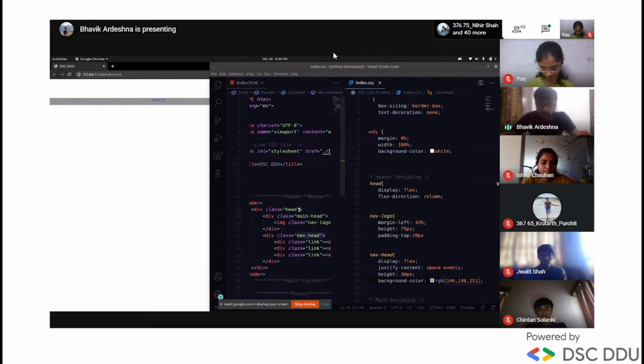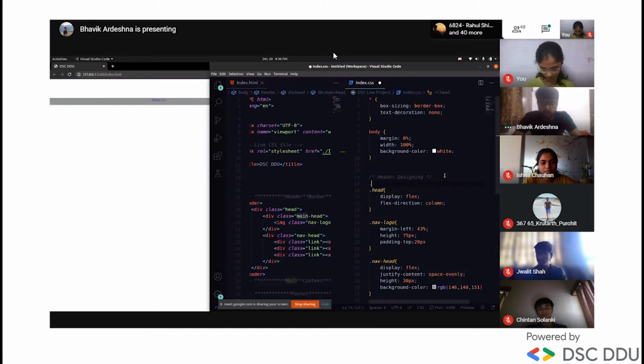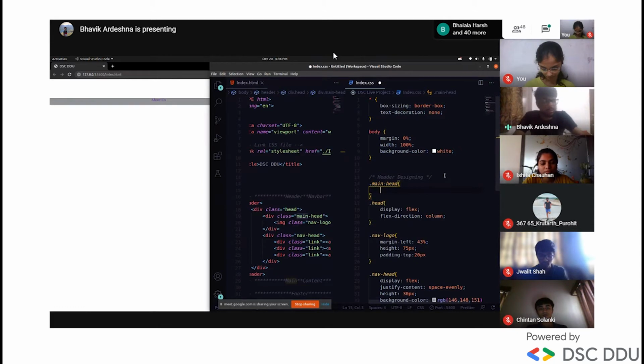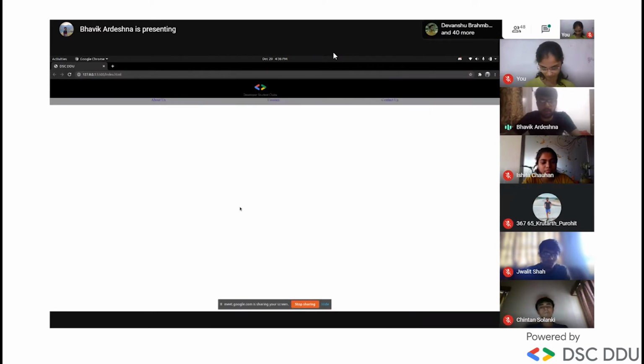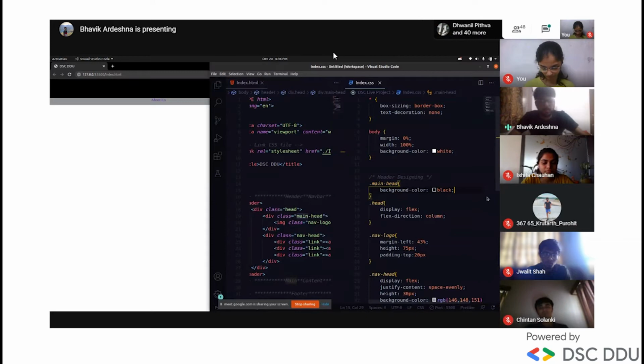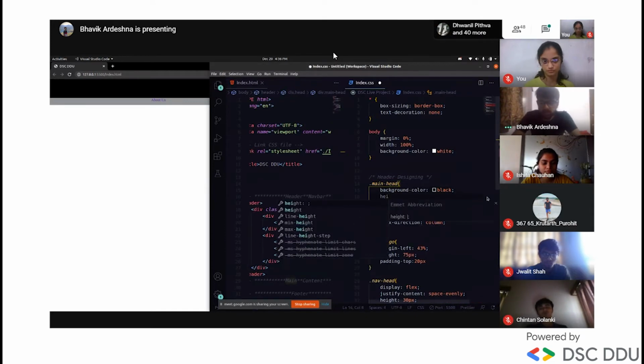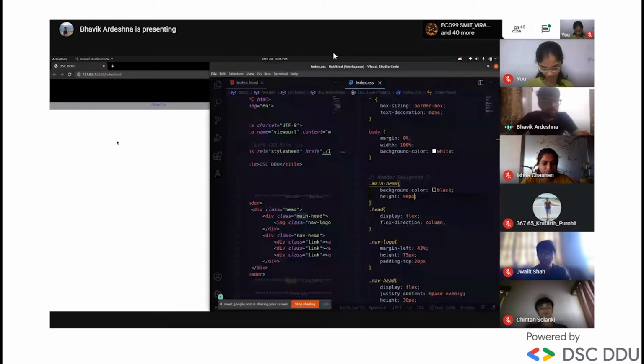Okay, and we'll give the main head. Let's give design to the main head. First of all, we will give background color. So background color and RGB black. Simply give us a black. So look, it looks good, right? And now we'll fix the height. It means we want a somewhat big navbar. So height to 98 or anything which you find perfect. I find this perfect, so I'll give it.